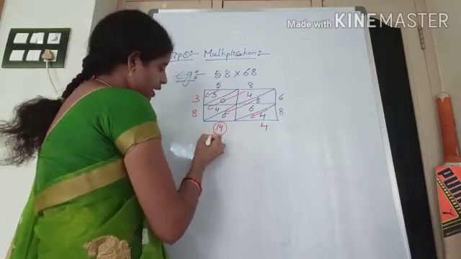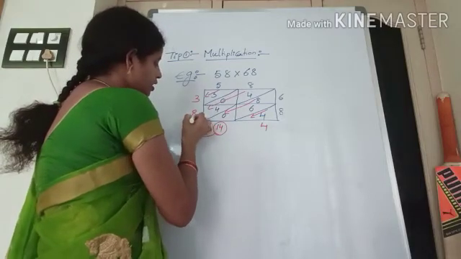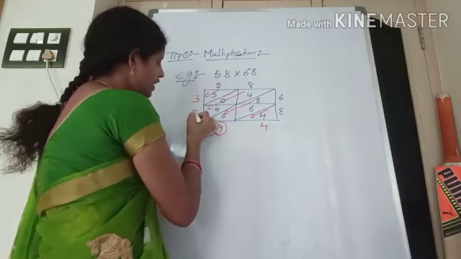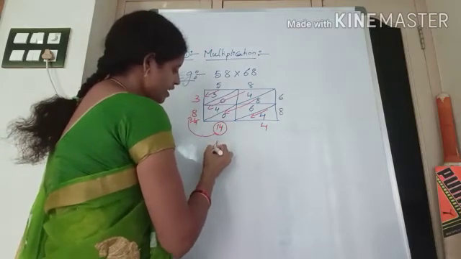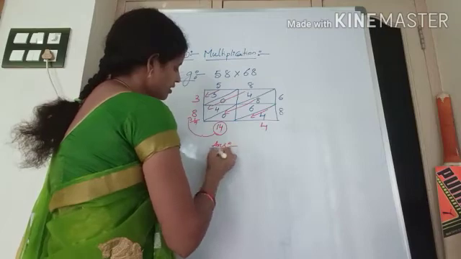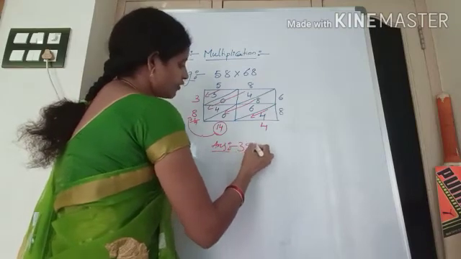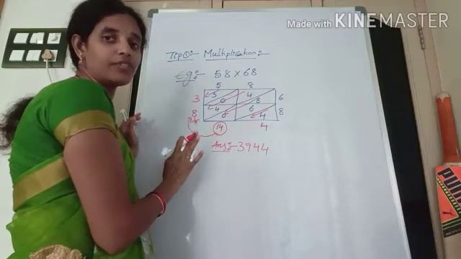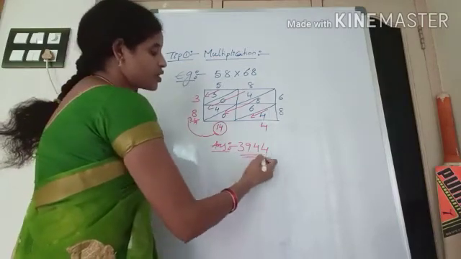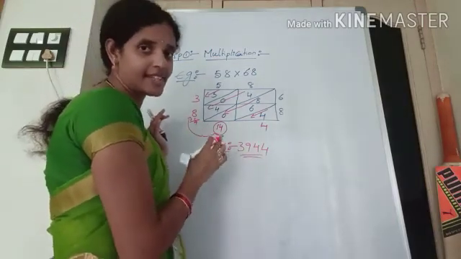Okay, so here I am transferring this one. Okay, so at that time what will we get here? 9 you will get. So the answer is, what is the answer? 3944 is the answer. Okay, 3944 is the answer. So I think you understand this topic.